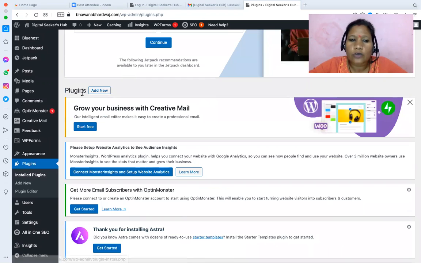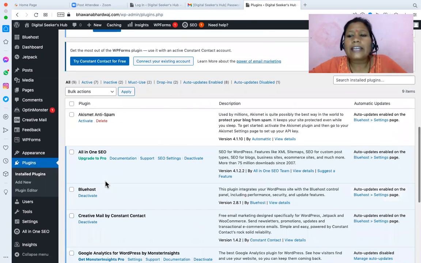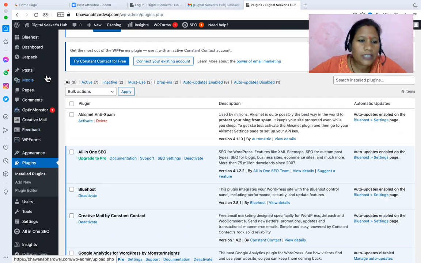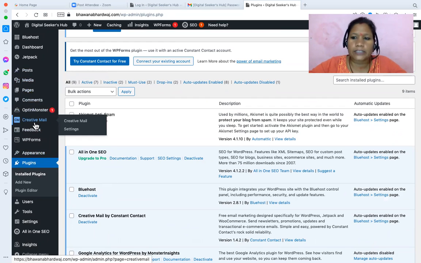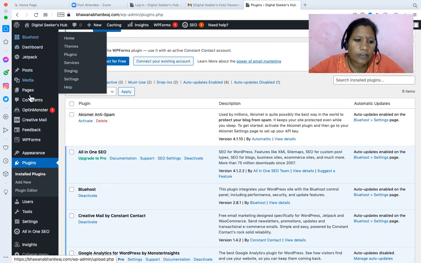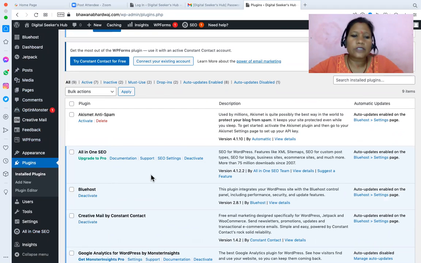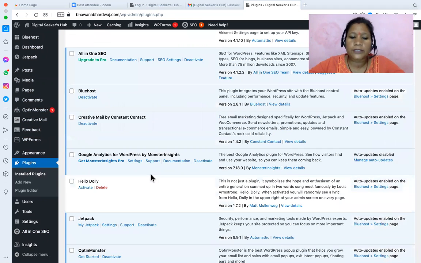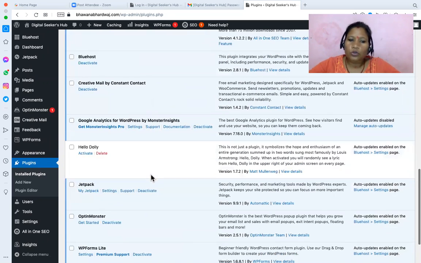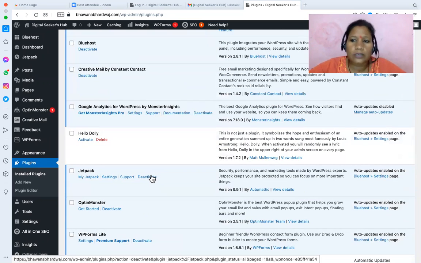So here we can go for add new. This add new plugin is only if your WooCommerce is not installed there, or it might be any other e-commerce plugin for that matter. It is possible that instead of WooCommerce, your theme has given some other plugin for e-commerce management. So you can just look for any option for product management or product category management or product payment management. If you find such options on the left side, that means some plugin related to the online store must be there. So you can use the same plugin or you can use WooCommerce.